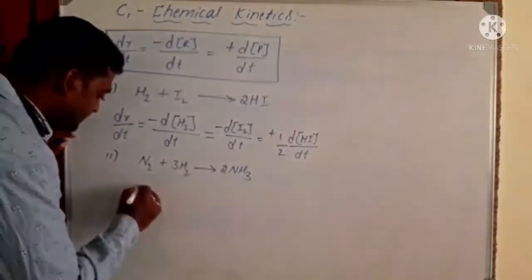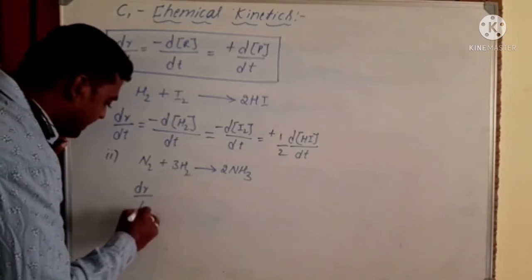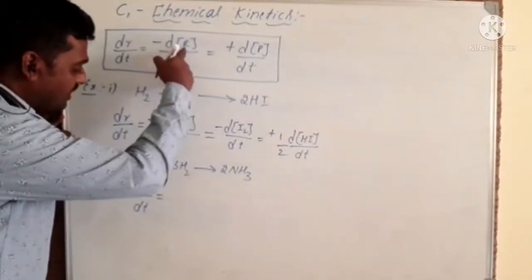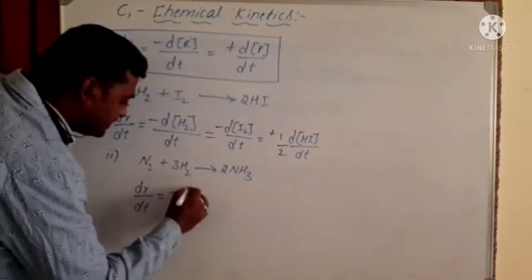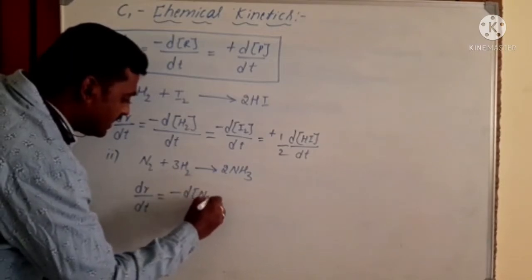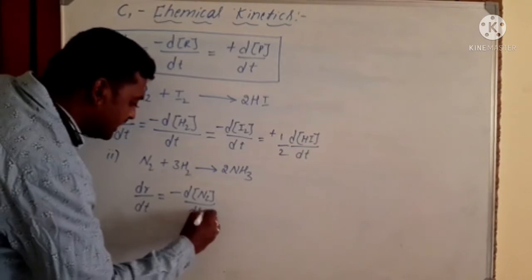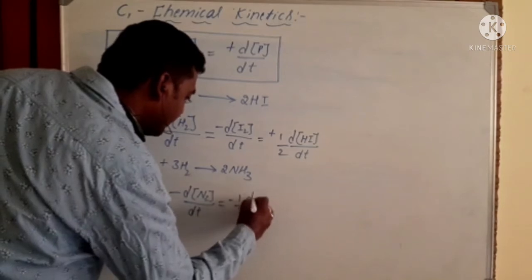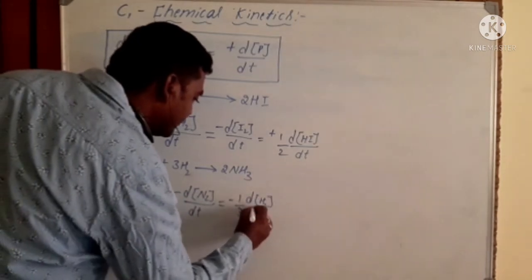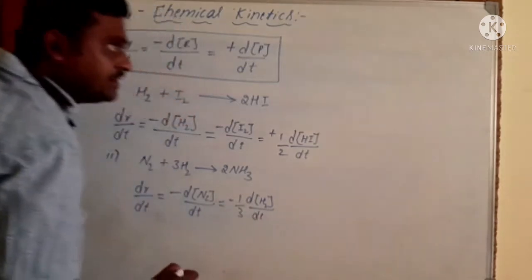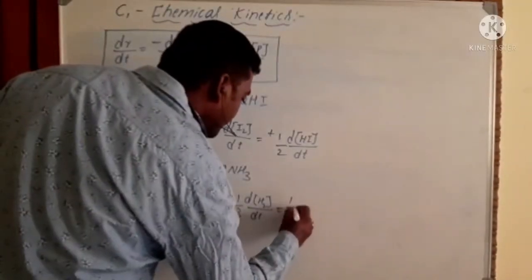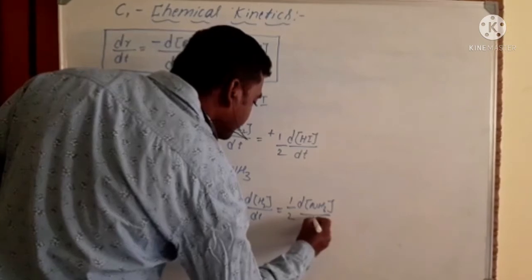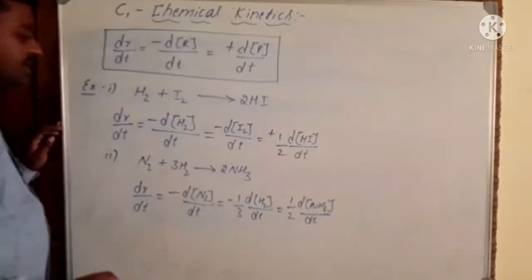We can mention it like this: rate dR by dt equals, same as usual, in place of R we mention N and H, so d of N2 divided by dt, that equals minus 1 by 3 d of H2 divided by dt, that equals 1 by 2 d of NH3 divided by dt. So you can write like this.